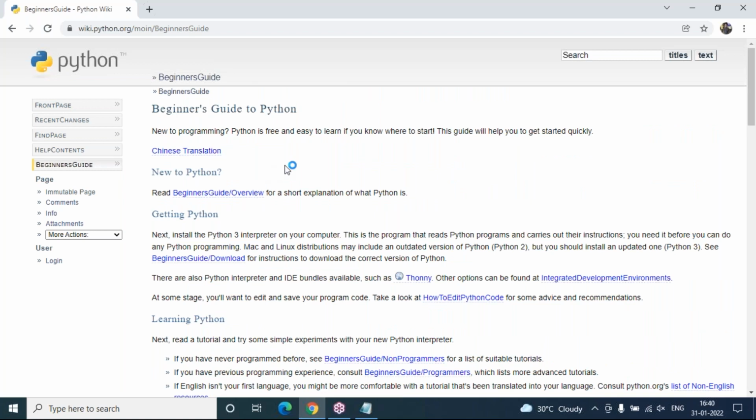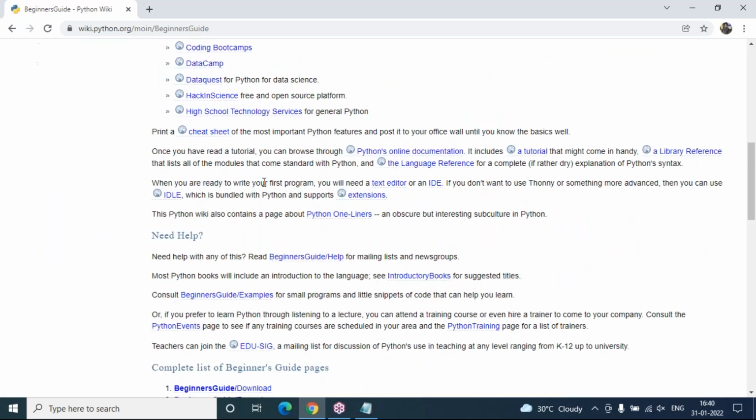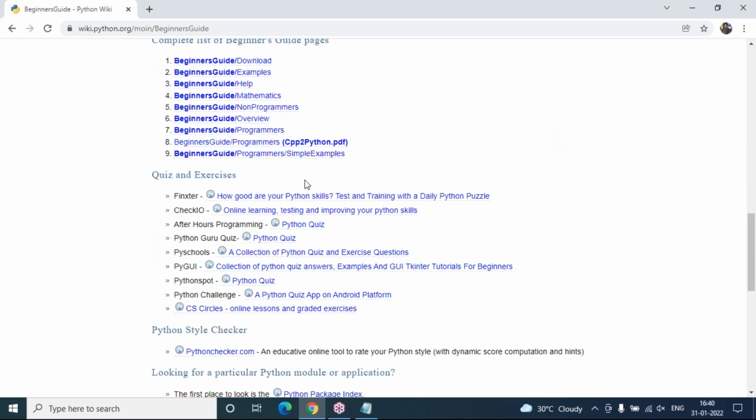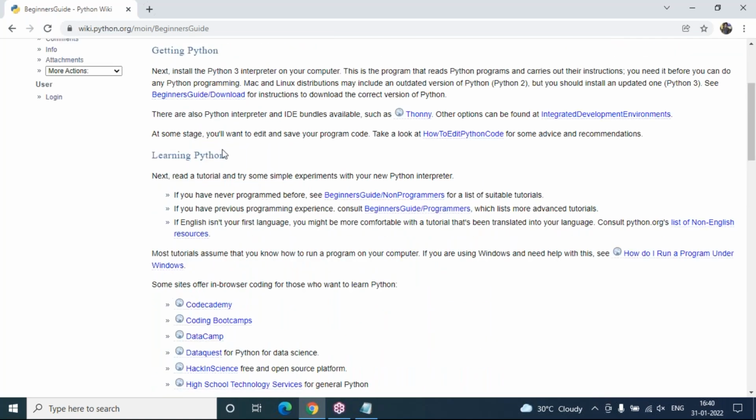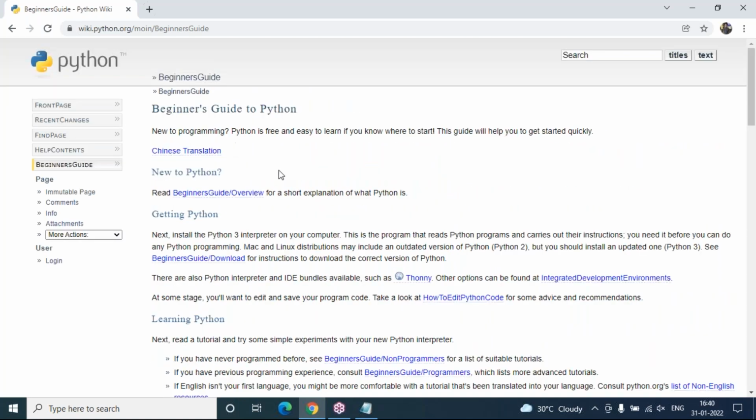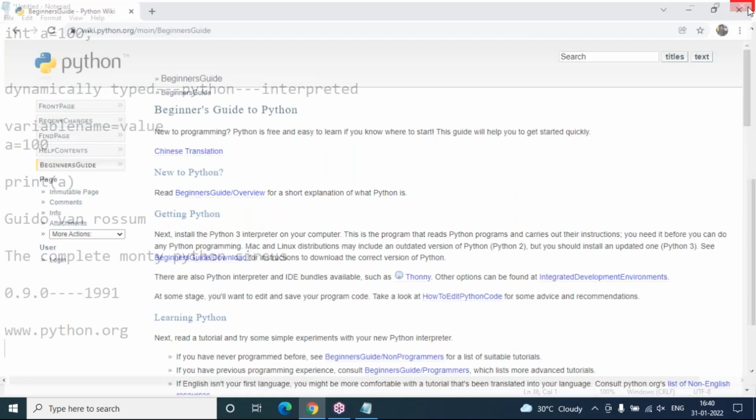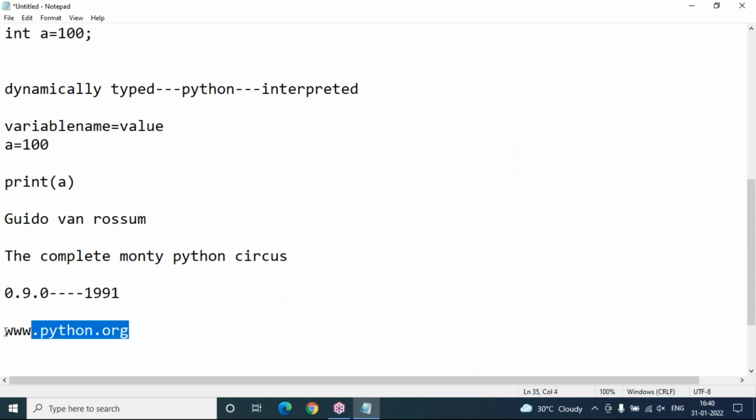Or else, while practicing or implementing any concept in your real-time career, if you have any problem or want to know more about that concept, you can visit this official website and get the full information. Once you learn Python, Django, as well as REST API, and go back through this documentation, at that time you will understand it more clearly. But without knowing the basics, if you go through the documentation, you may get doubts. So that's what we are here to explain, all those things through relevant coding.